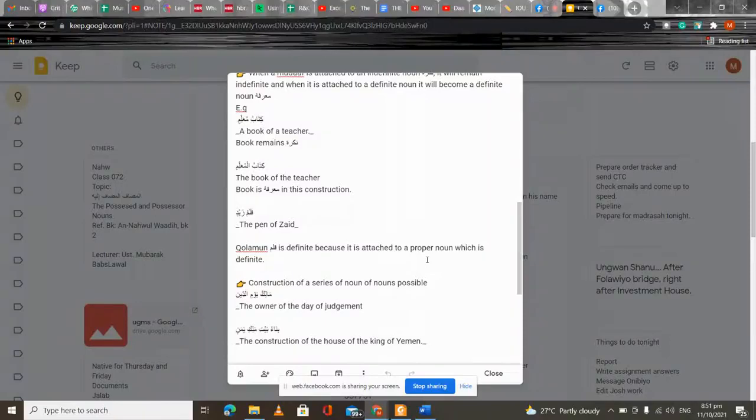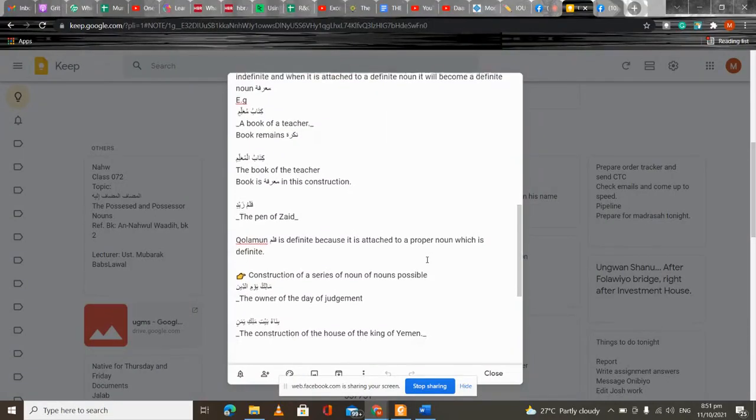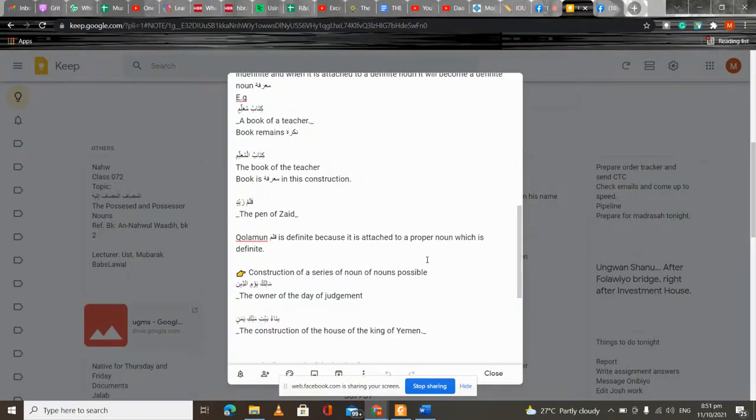Kitabu muallim, qalamu zaidin, maliki yawmiddin. We can see that our mudaf, which is the first part, the first word, does not usually have an alif and lam to show the ma'rifa. Deciding whether it is ma'rifa or nakira depends on the mudaf ilayhi really. So that's basically the basics of mudaf and mudaf ilayhi. So inshallah today we are now going further to explain the more technical aspects of mudaf and mudaf ilayhi.